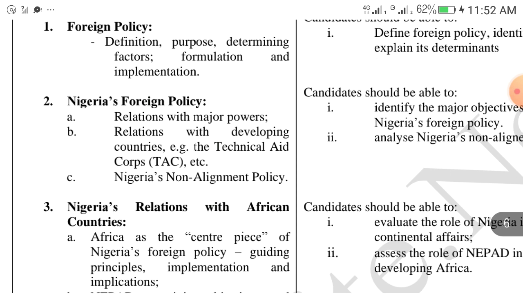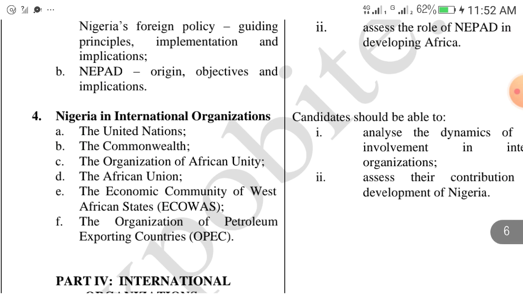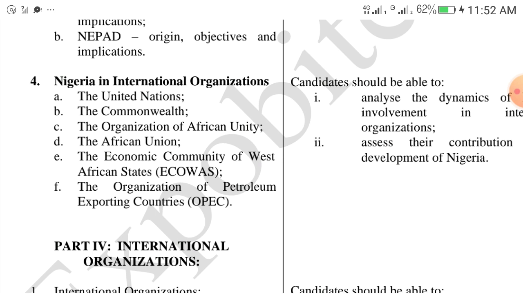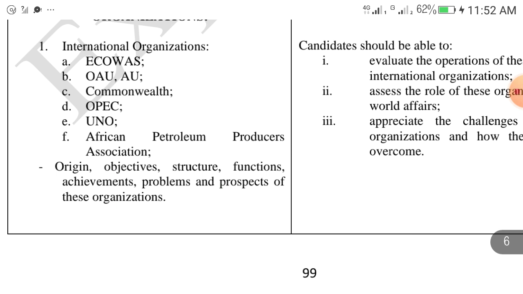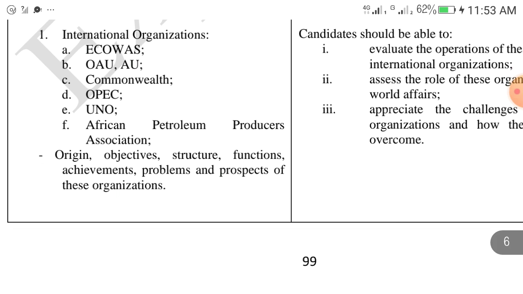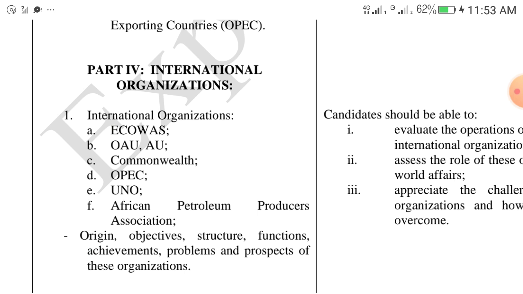Then part 3, foreign policy. Nigeria's foreign policy. Nigeria's relations with other African countries. Nigeria in international organizations like the United Nations, the Commonwealth, Organization of African Unity, the AU, the ECOWAS, the OPEC. Then part 4 for government, international organizations like ECOWAS, OAU, AU, Commonwealth, OPEC, UNO, African Petroleum Producers Association. The origins, objectives, structures, functions of these organizations. These are the topics you should expect.